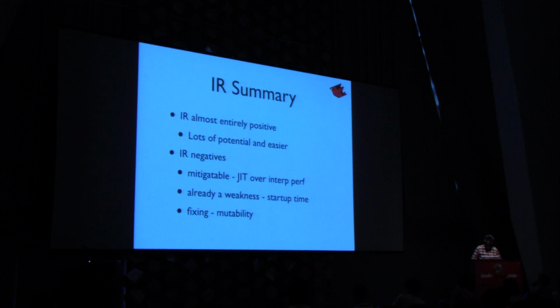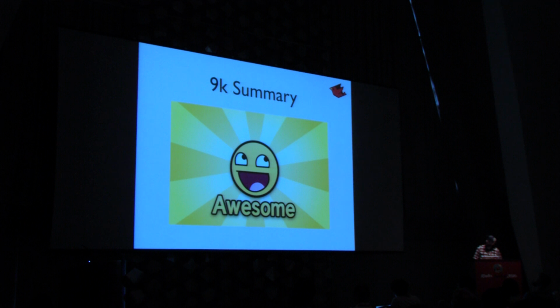Mutability, we made a design mistake. Everyone makes design mistakes in software, and we're correcting that. But IR has been great. I would say overall, 9000 has been our smoothest significant release, where we've had to switch branches.